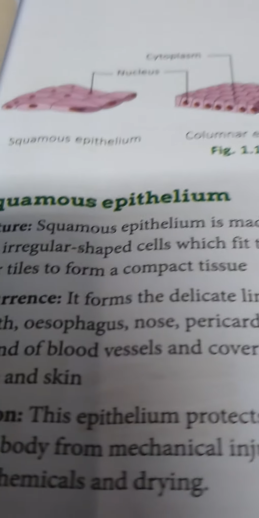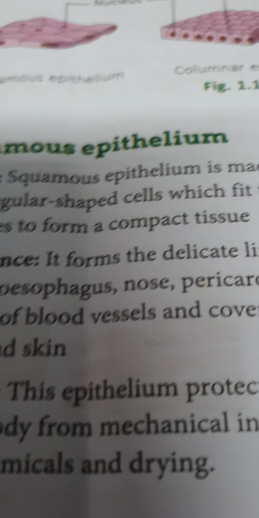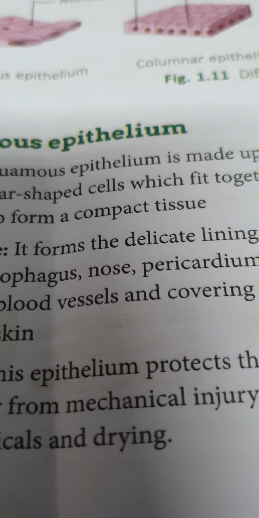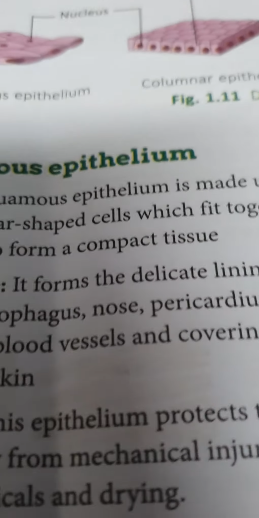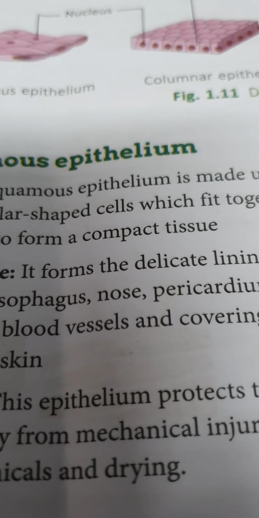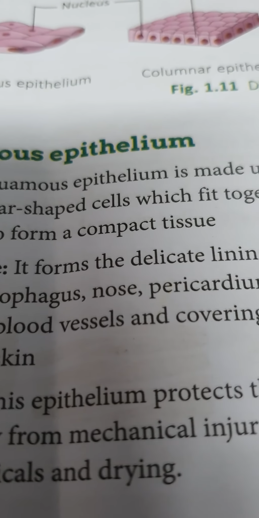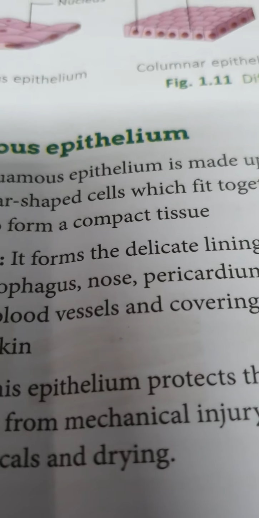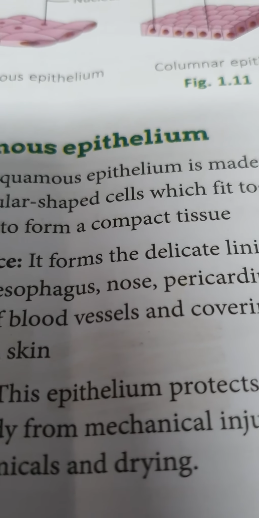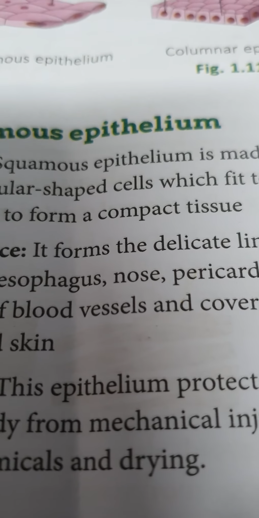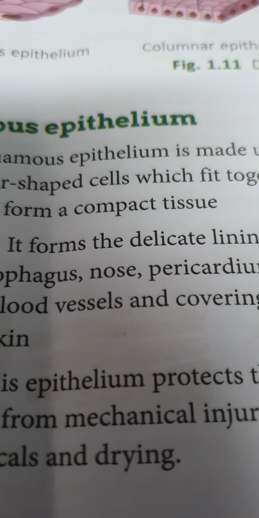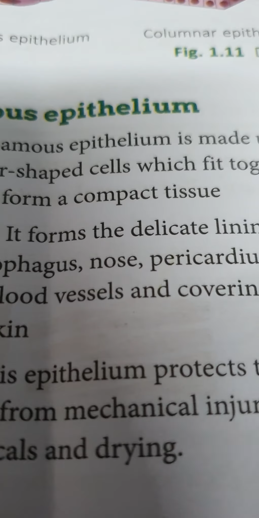So squamous epithelial tissues are very thin, flat cells and are very closely packed like a compact tissue. These are found at the mouth, esophagus, alveoli and blood vessels. These tissues give protection against mechanical injury and also block the entry of germs, chemicals and drying.